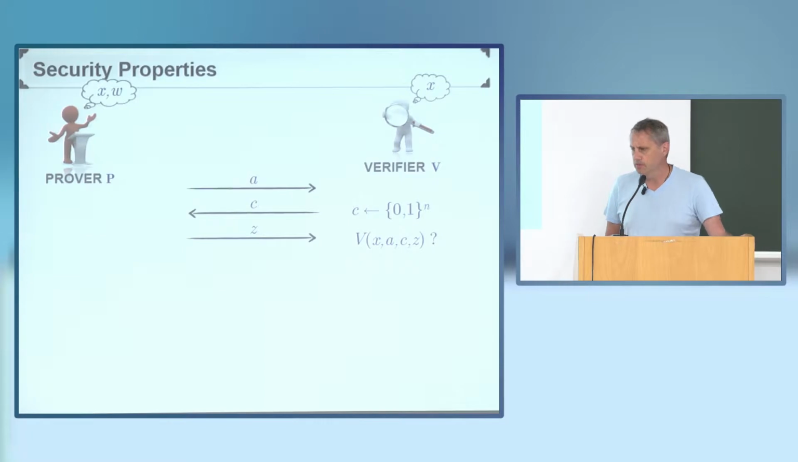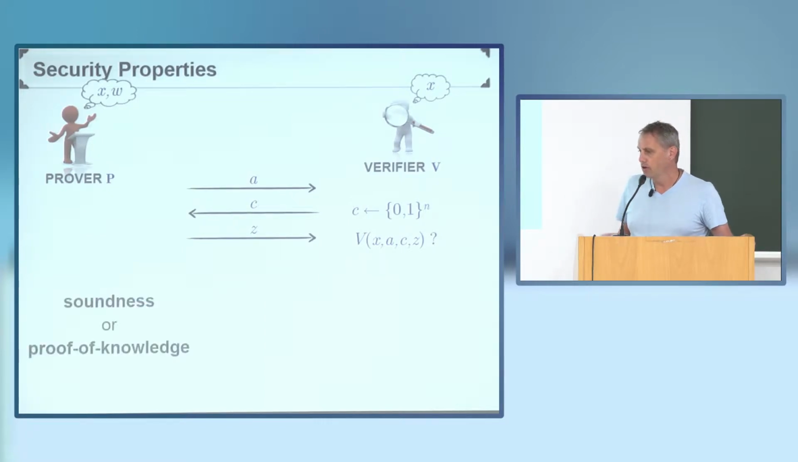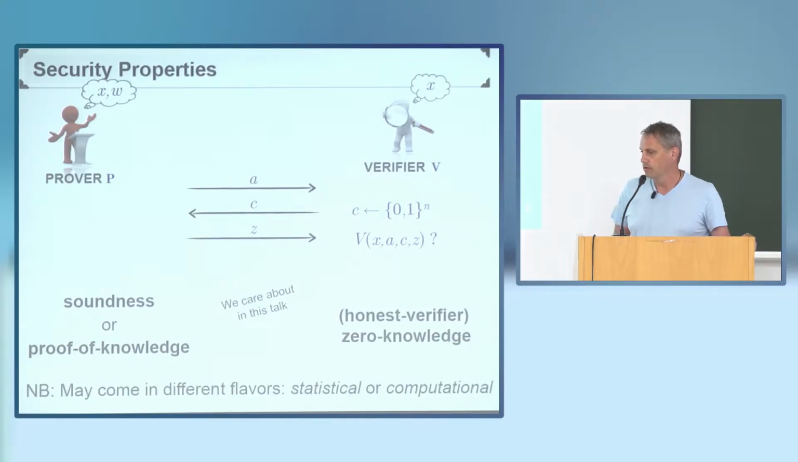Now, the security properties we usually care about are soundness or proof of knowledge in the context of a dishonest prover, or some flavor of zero knowledge in the context of a dishonest verifier. All these notions can come in different flavors, ranging from computational to statistical. In this talk, I'm mainly going to focus on the security properties in the context of a dishonest prover. I'm not going to talk about zero knowledge.